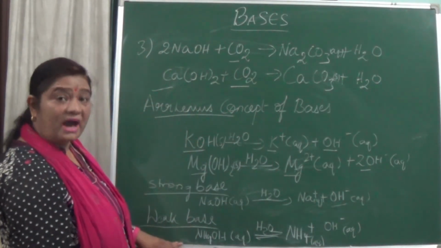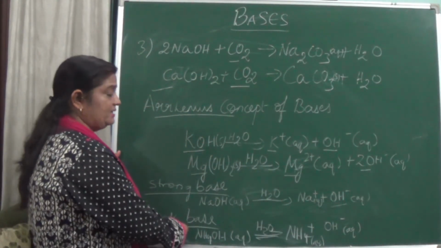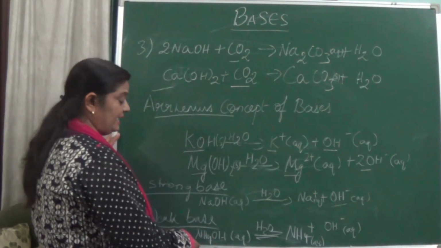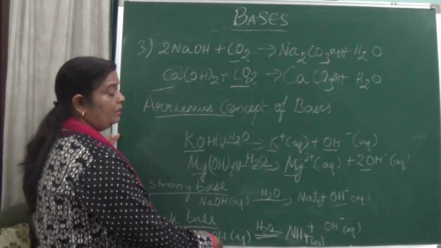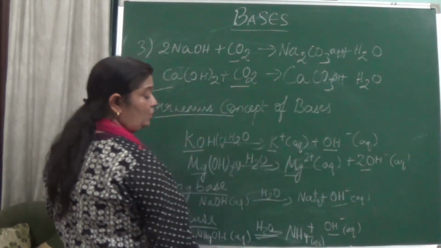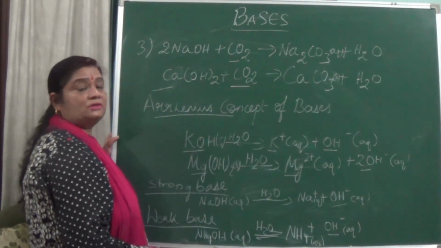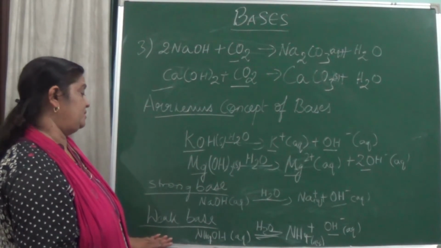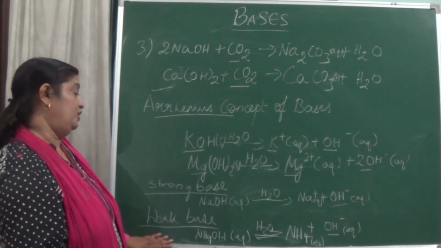When it is partially dissociated, it is known as a weak base, like ammonium hydroxide, which breaks up into ammonium ion and hydroxide ions, but is not totally dissociated, only partially, and so it is a weak base.